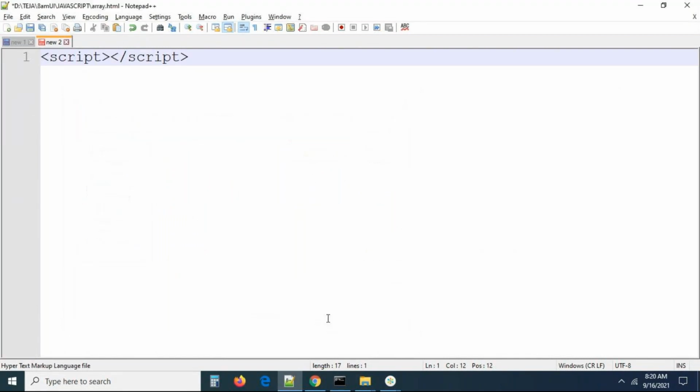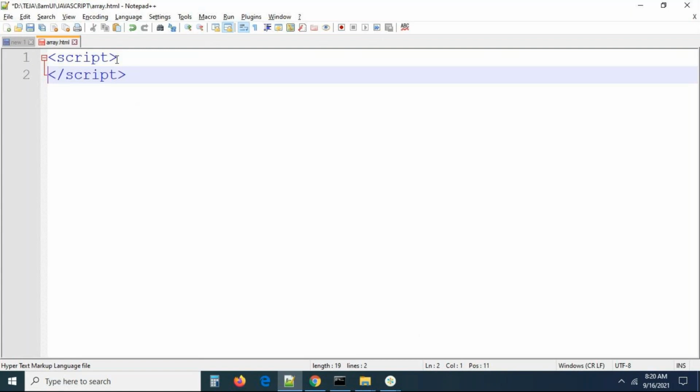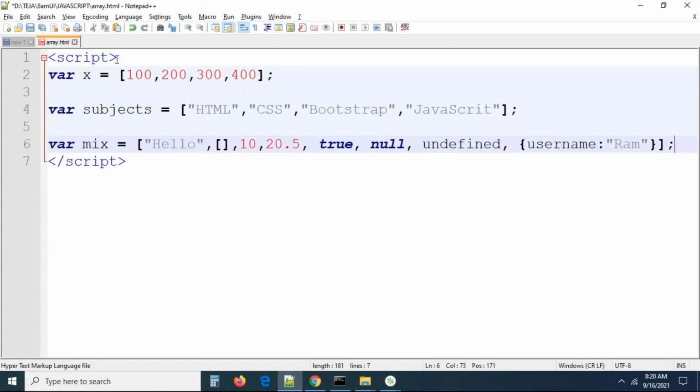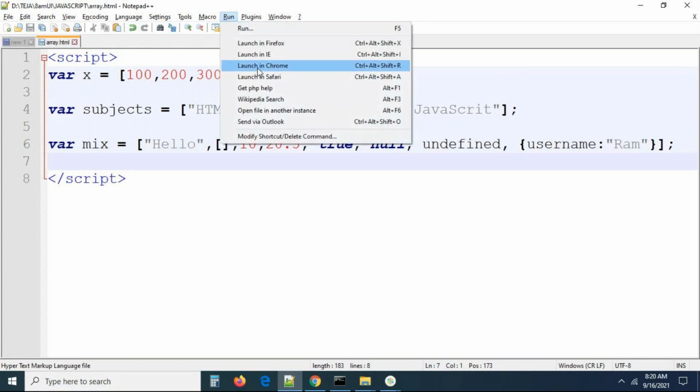Right, array.html. So here exactly you can see x is equal to 100, subject is equal to something, and this is an array we created. Let me run the file. Is there any error? First of all, I need to run the file and check whether there are any errors in the console. I'm running the file. Let me press F12. Do you have any error in the console? There is no error logged in the console.